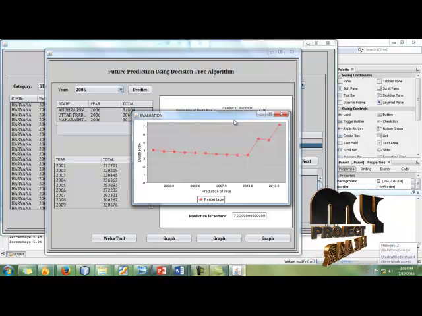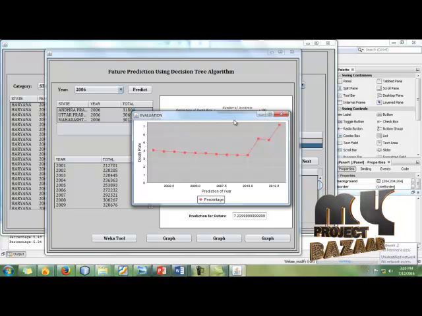This is our overall process. Finally we predict the future result also. Thank you.